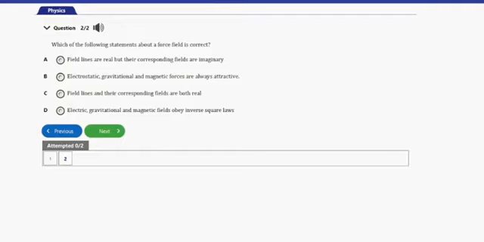B, electrostatic, gravitational, and magnetic forces are always attractive. C, field lines and their corresponding fields are both real. D, electric, gravitational, and magnetic fields obey inverse square laws.